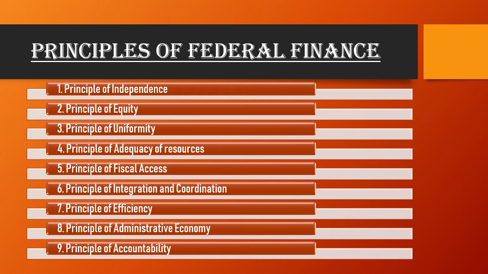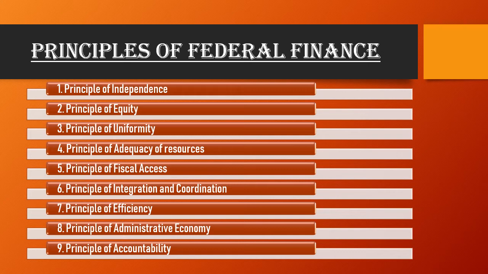As I told you, the state and the central government will get their respective sources of revenue. Later on, they can't interfere in each other's matters. I mean, the central government can't interfere in the state, and the state can't interfere in the central government's decisions regarding revenue and expenditure, how they are going to spend the money. That's why the first principle is independence. They are independent to spend whatever they want for their respective citizens.